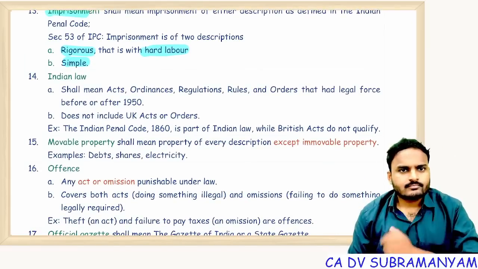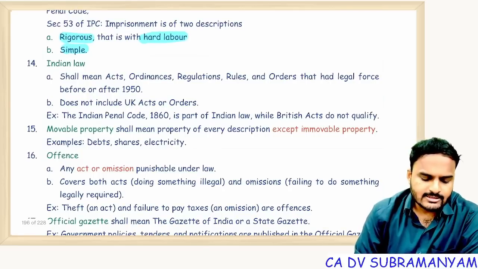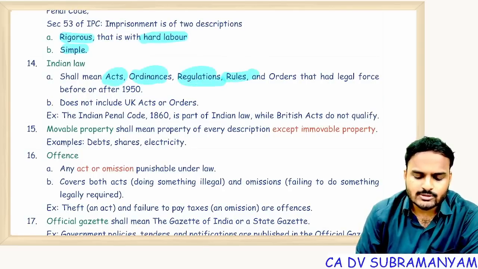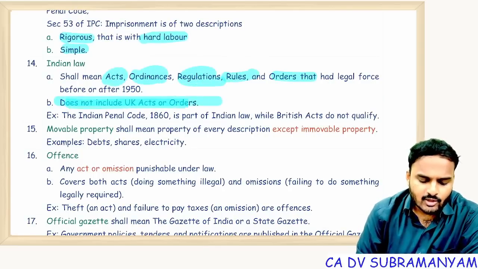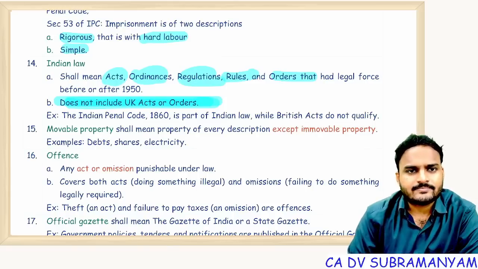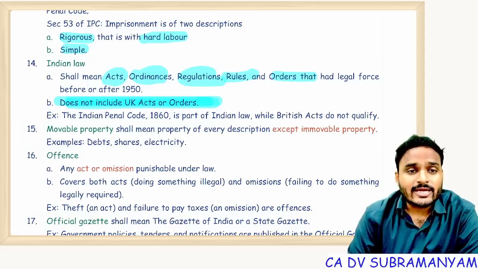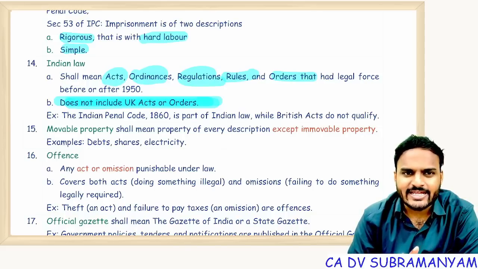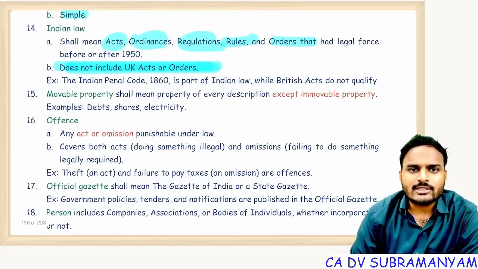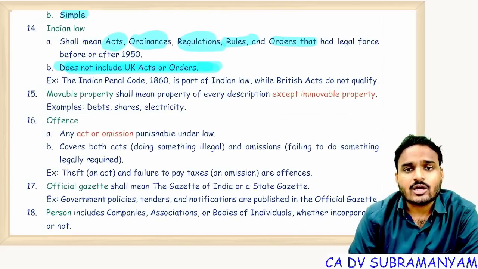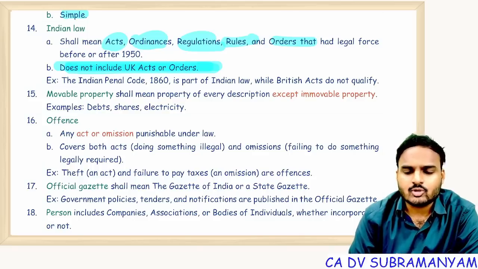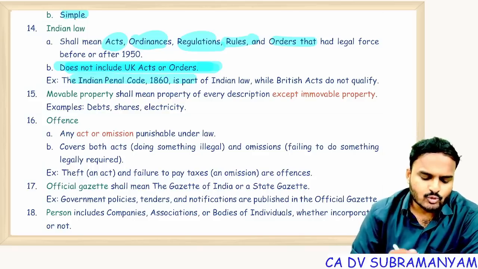Indian law. Indian law means Indian acts, ordinances, regulations, rules, orders. But important, Indian law excludes UK acts and UK orders. Britishers came to India, ruling India, right? So Britishers brought UK acts to India. These UK acts will not be treated as Indian laws. Suppose the Indian Penal Code is a part of Indian law, while Britishers' acts do not qualify. Only the IPC was applicable to India. That's it. Right now, a new code got implemented.